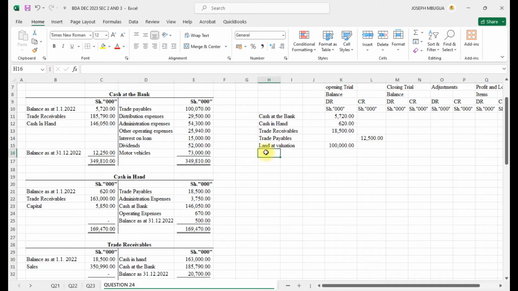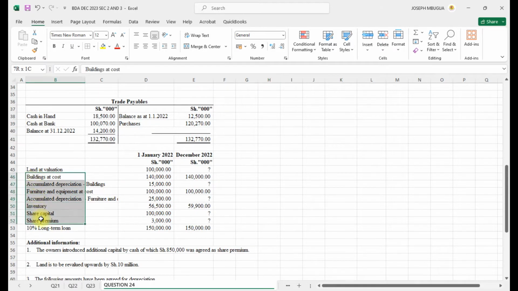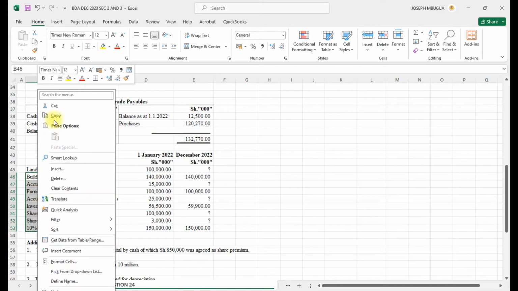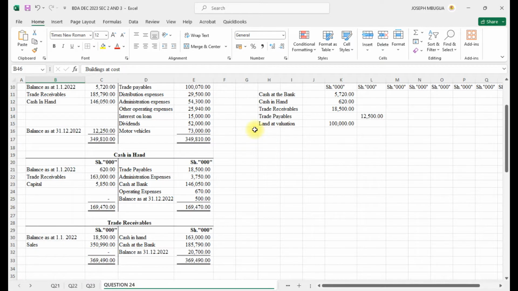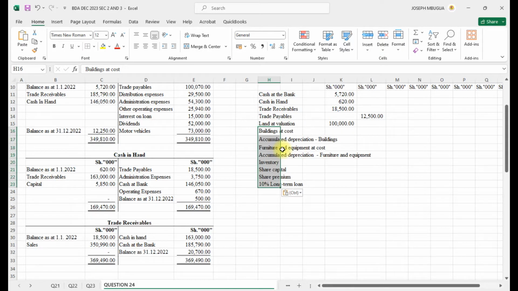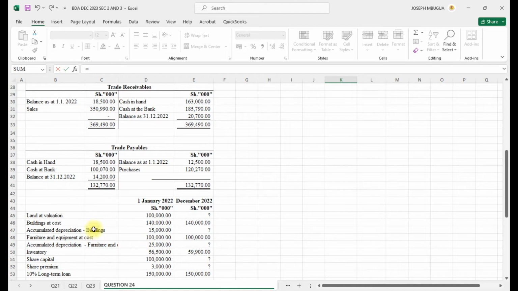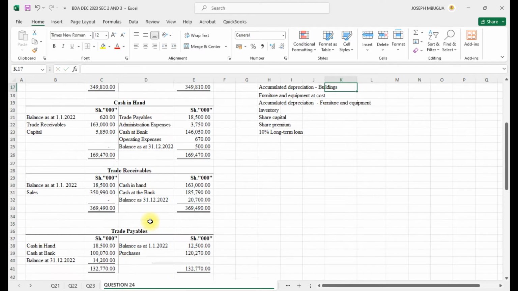The next item, so I will copy this, copy, paste it from here, those values. So the next is building at cost, the cost of building.